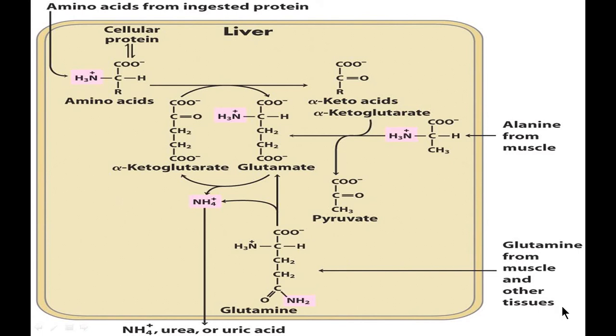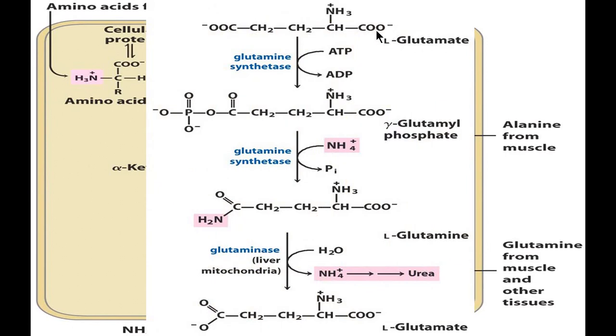in the muscle and in the other tissues, where when the ammonia is formed, immediately it is captured or received by the glutamic acid to form glutamine. How does this reaction occur? So glutamic acid receives the ammonia with the help of the enzyme glutamine synthetase, which utilizes adenosine triphosphate so as to form the glutamine, and glutamine is the transport form of ammonia in the bloodstream.